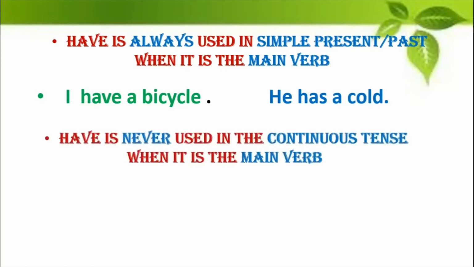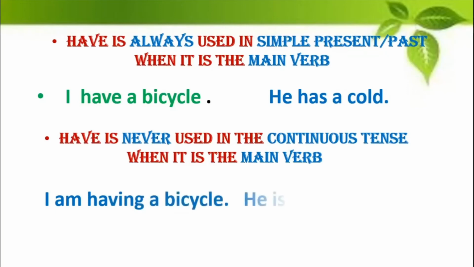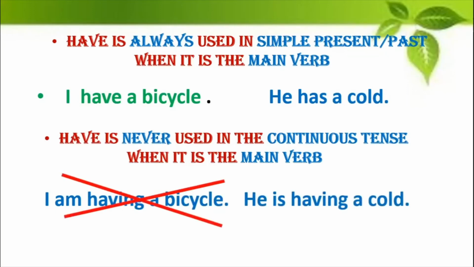You never use have in the continuous tense when it is the main verb. So when you're using have as the main verb, you never use it in the continuous tense. So if someone is saying, I am having a bicycle, or he is having a cold, both these statements are wrong. Alright, that means when you use have as the main verb, you always use it in the simple present tense.